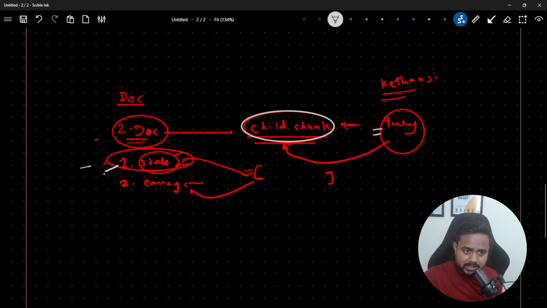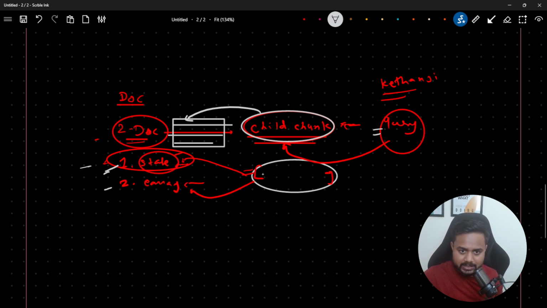Then instead of giving this entire document, what is it going to return? It is going to return the parent document. Let's say this child chunk belongs to this particular parent document, where we have 2000 tokens. So it will return this one now. I hope you are getting my point.